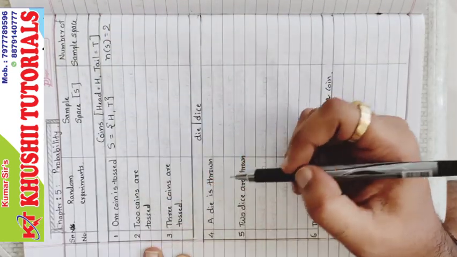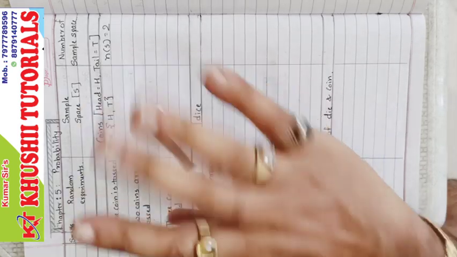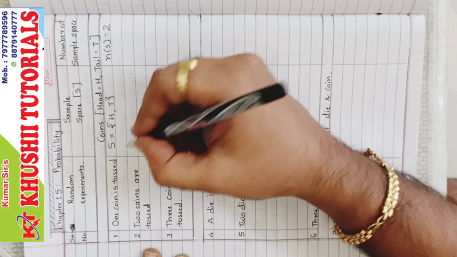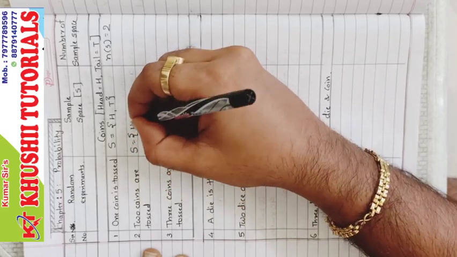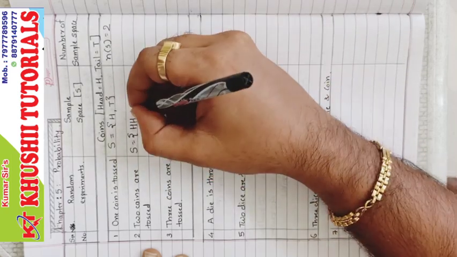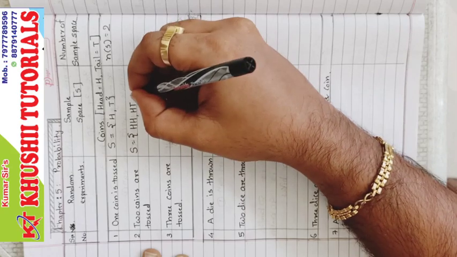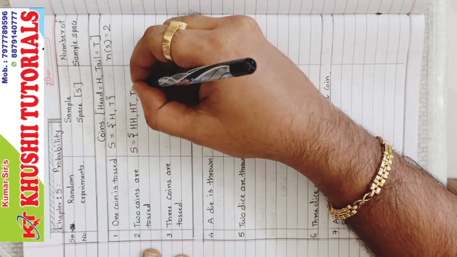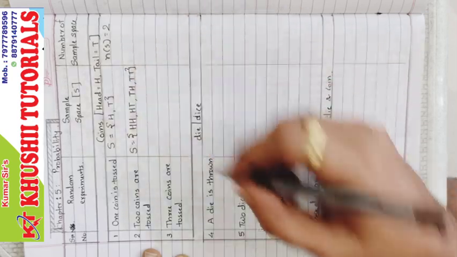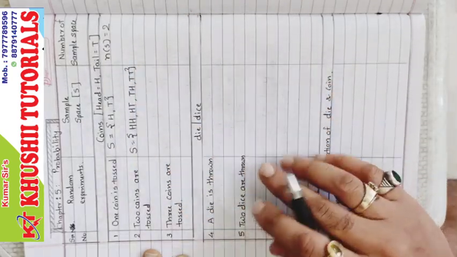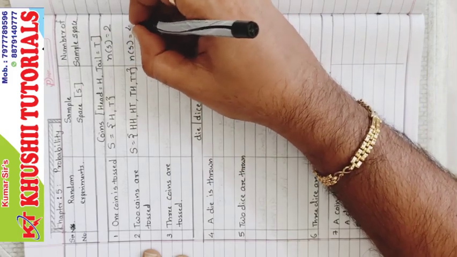When two coins are tossed, how many possibilities are there? There are 4 possibilities. Sample space, like in first coin head, second coin also head. In first coin head, second coin tail. In first coin tail, second coin head, and in both the coins tail. Right, so there are how many possibilities? 4 possibilities. So number of S equal to 4.